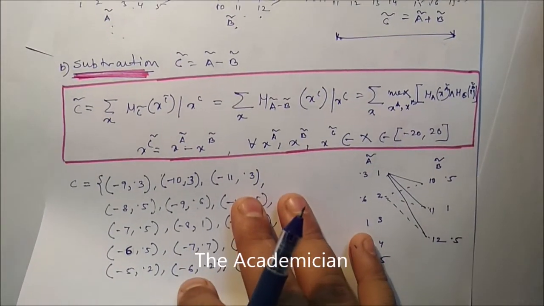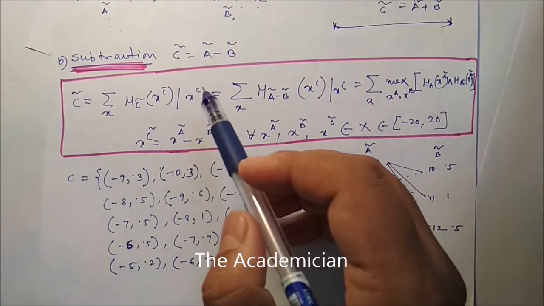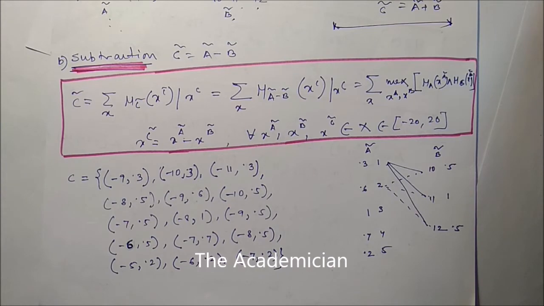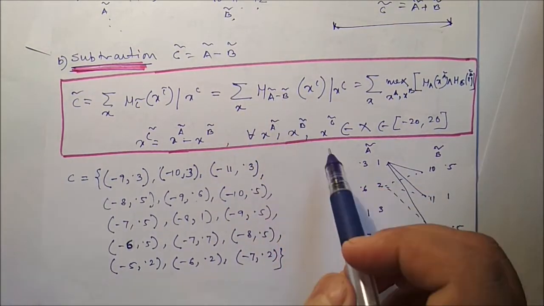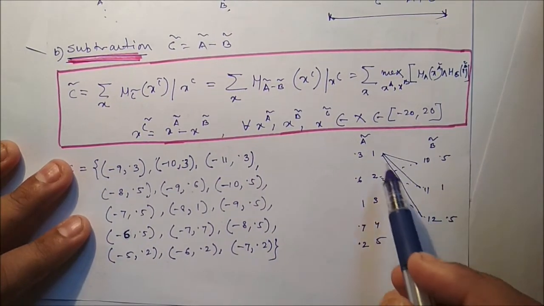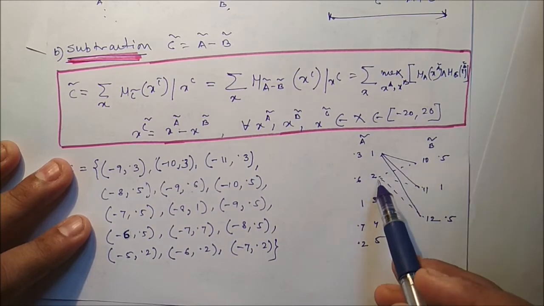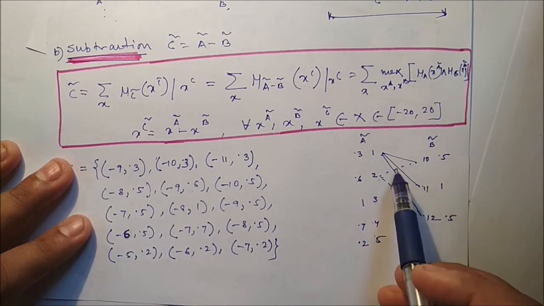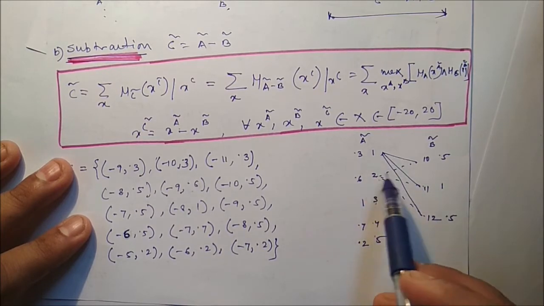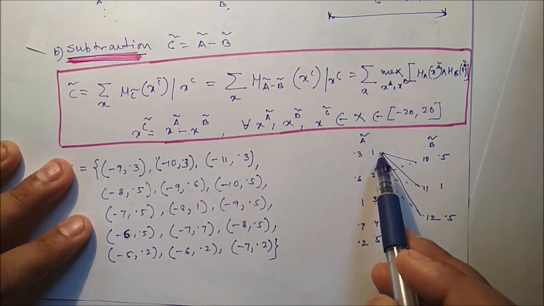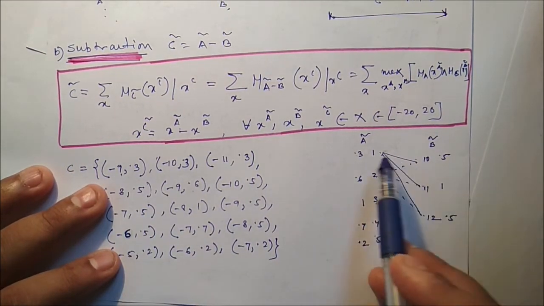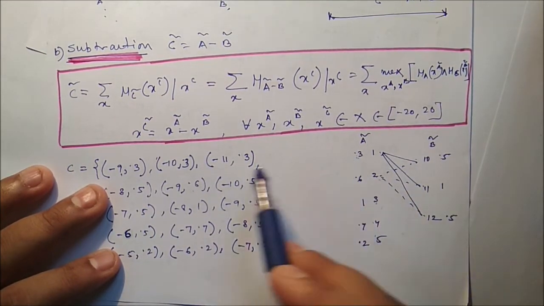Next is subtraction. For subtraction, C is equal to A minus B. Here we can see the elements. A contains 1, 2, 3, 4, 5. B contains 10, 11, 12. So we have to subtract each and every element of A with each and every element of B. So 1 minus 10, it is minus 9. And if you compare the fuzzy values, 0.3, 0.5, minimum is 0.3.